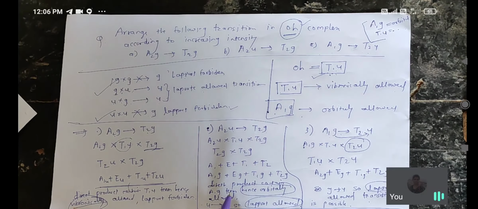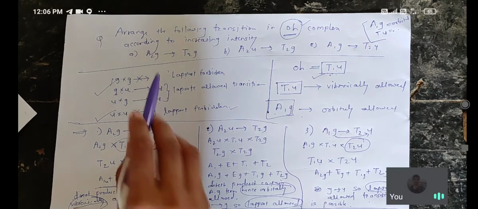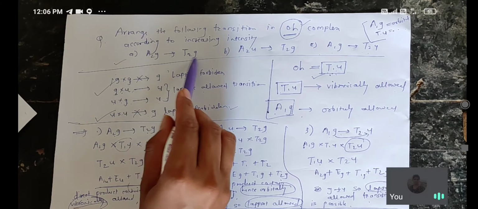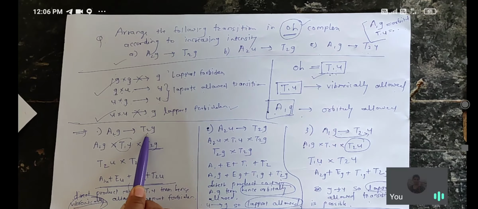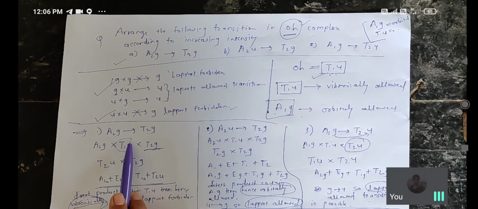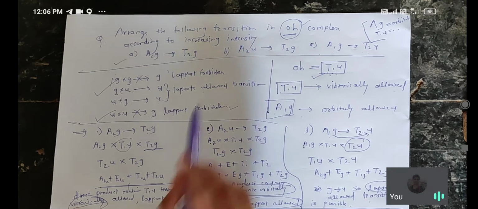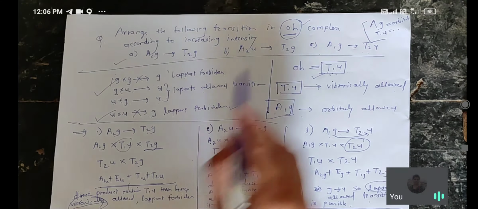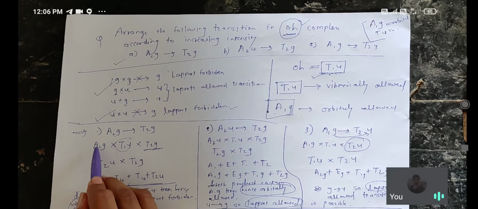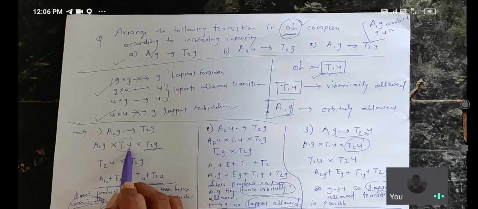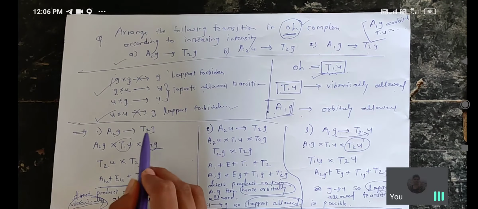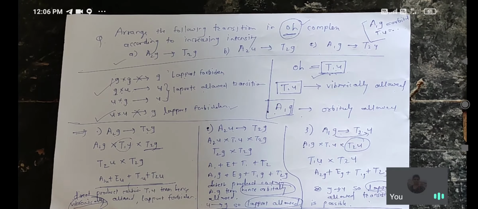Now we start the answer of this question. First we take A2g to T2g. In this, first we have to use the operator, and since this complex is octahedral, T1u is the operator. How do you use that operator? This is A2g into T1u, where T1u is the operator, multiplied by T2g. After that you have to take the product of A2 into T1.